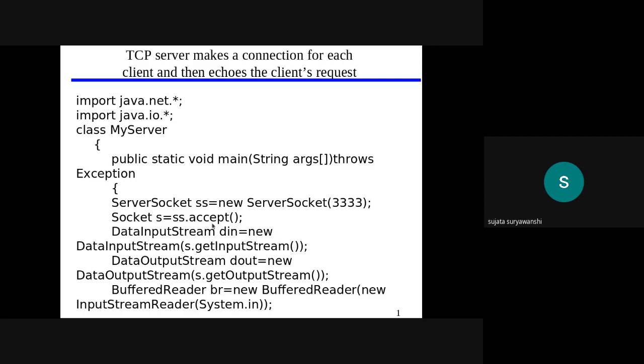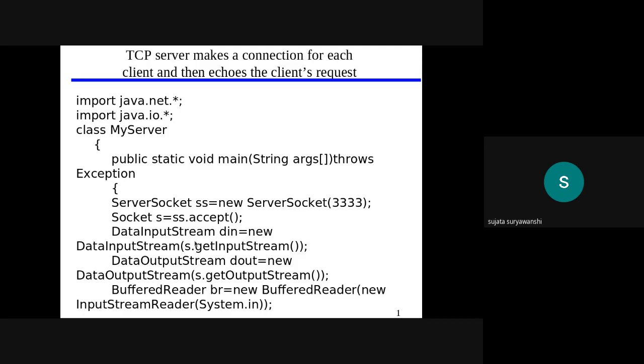So ss.accept is used to accept the request from the client. Once this statement is executed, the actual connection is established from client to server. After that, again for the connection purpose, the input and output streams should be created at the server side also.